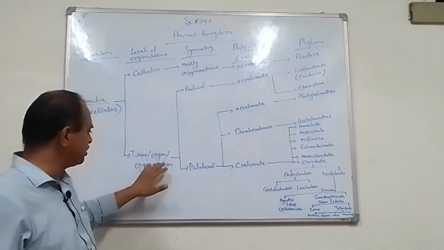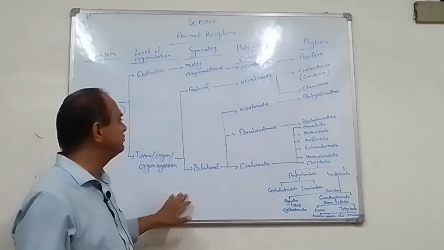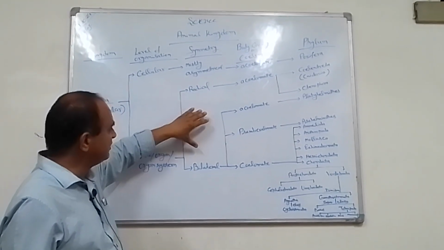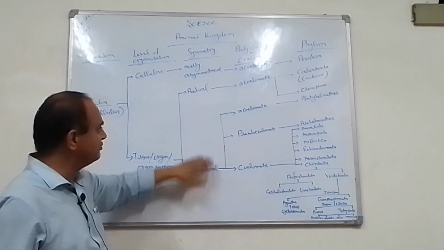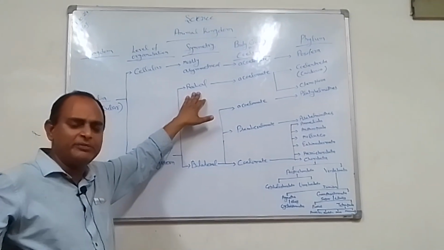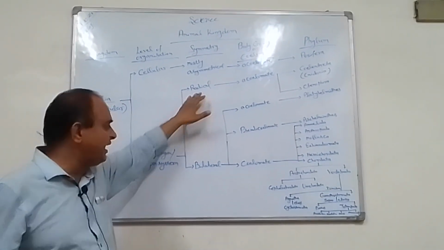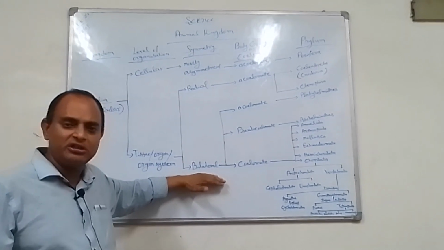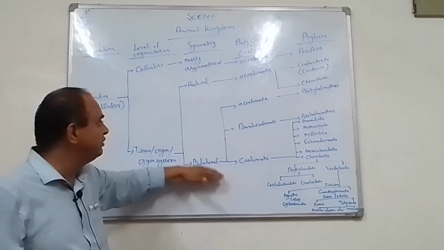In case of tissue, organ or organ system level of organization, the symmetry is categorized as radial or bilateral. The meaning of radial is that if the body is divided, it will be divided radially, and in case of bilateral, the body is divided equally.